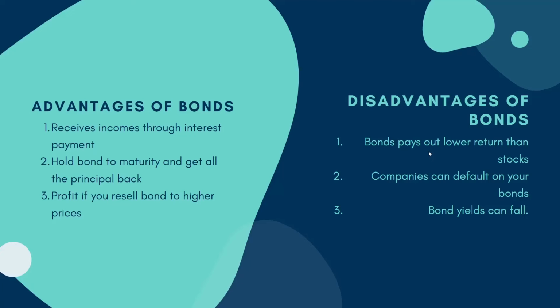But there are several disadvantages of bonds. The first one is bonds pay out lower return than stocks. Of course, because stocks is a high return, high risk investment. Meanwhile, bonds is medium return with medium risk investment. And the second one is companies can default on your bonds. And then the third one, bond yields can fall.